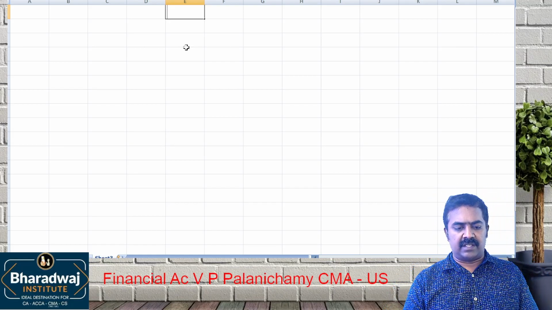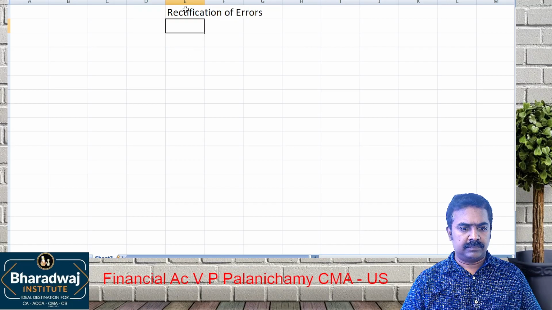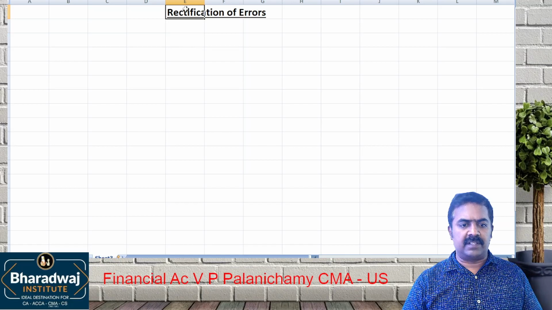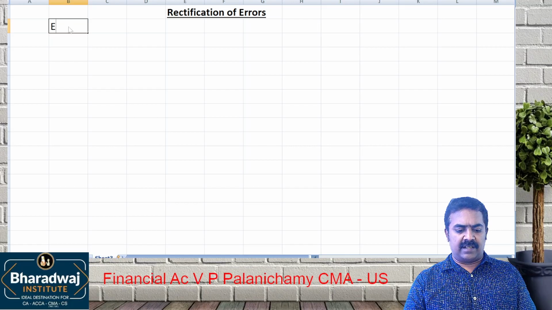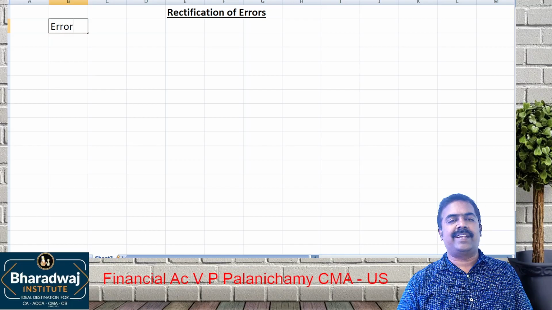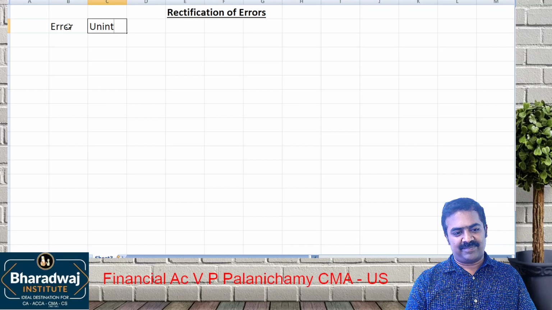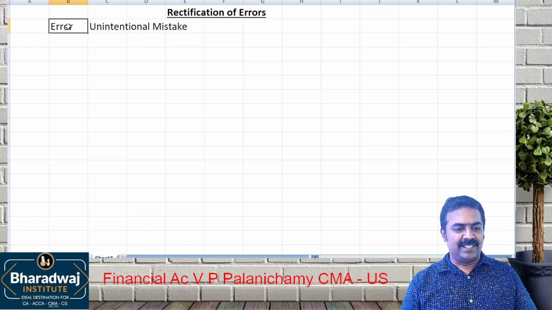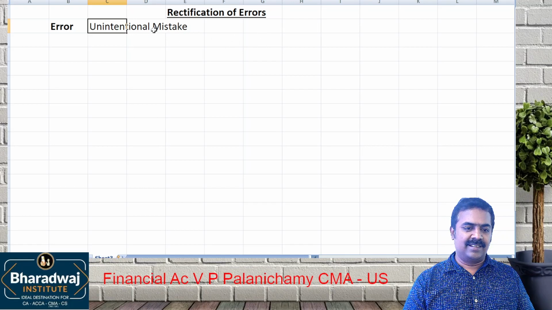We will begin with rectification of errors. What is an error? Is it an intentional mistake or unintentional mistake? If it is an unintentional mistake, we call it as which one? Error. Okay.